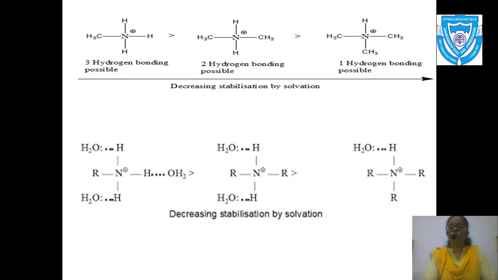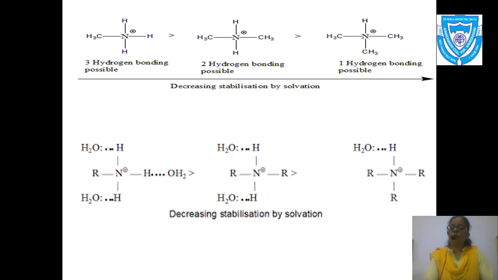When I move towards the second structure, the protonated secondary amine or the conjugate acid of secondary amine, I can see that solvation also. Now here 2 hydrogens are involved in forming a hydrogen bond with water.